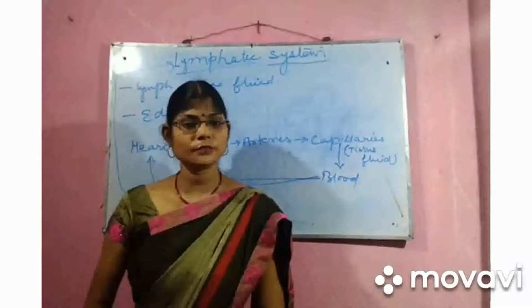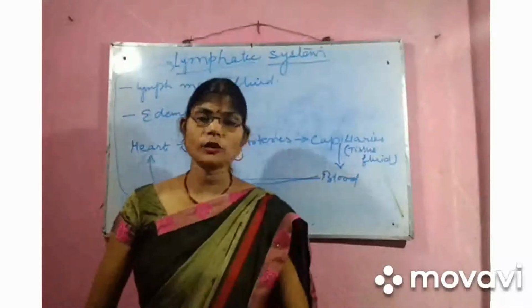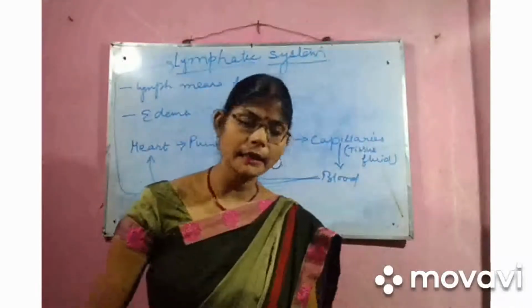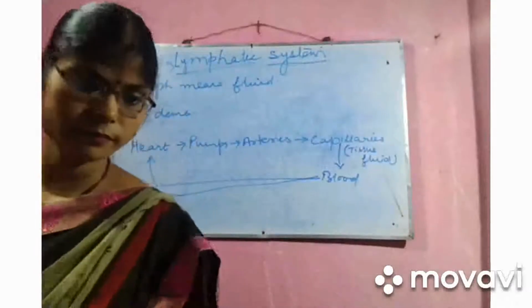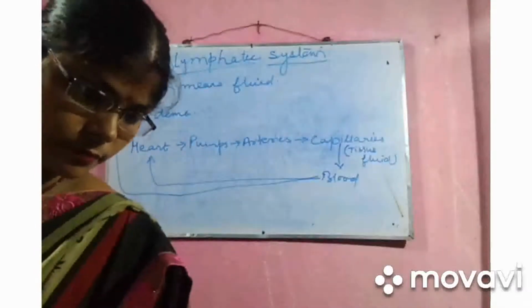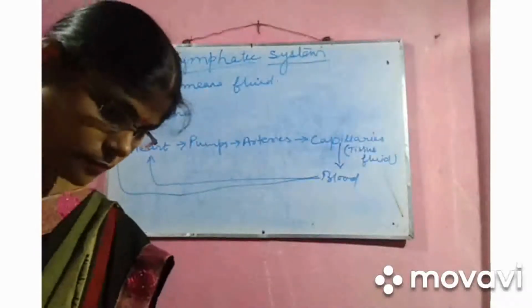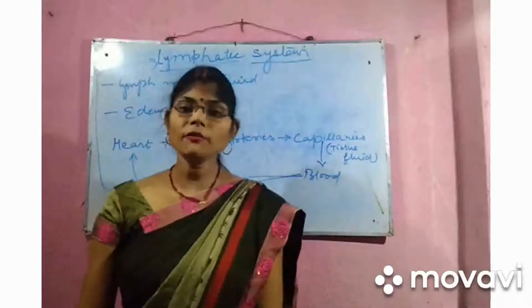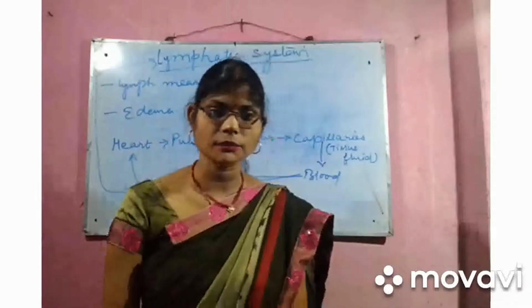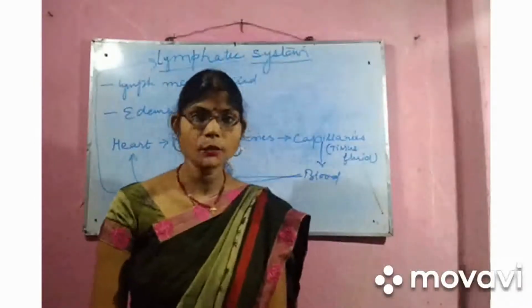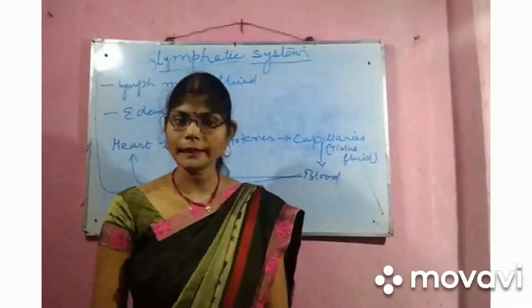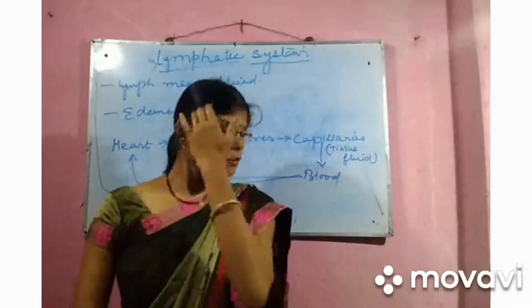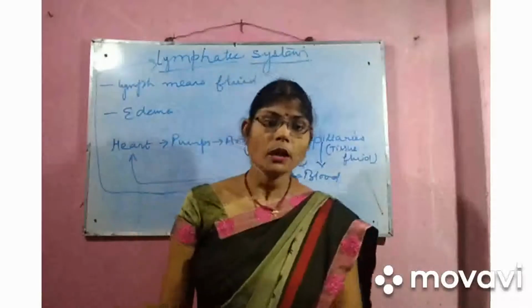Blood is a substance which contains solid and liquid particles. So, lymph is the substance that contains blood without solid particles.